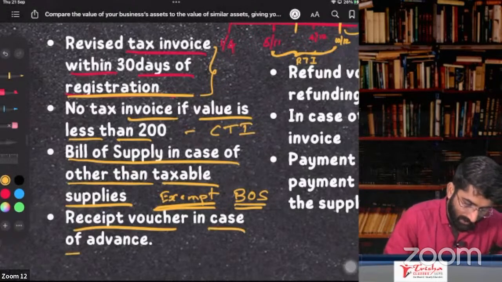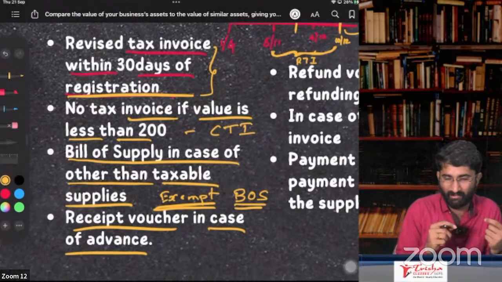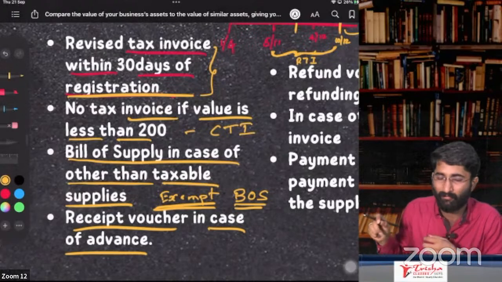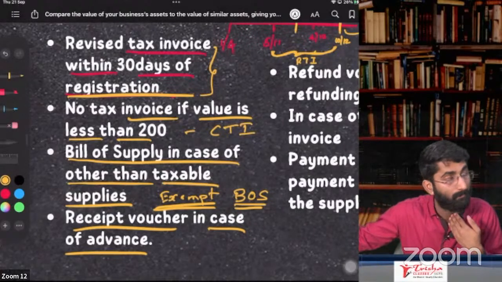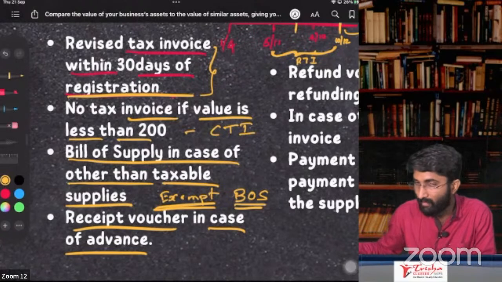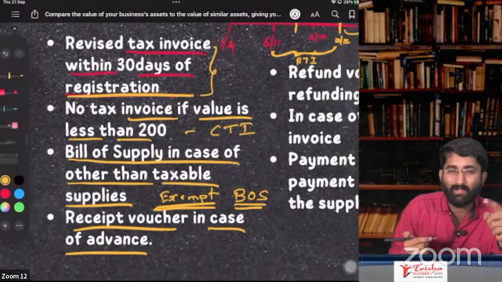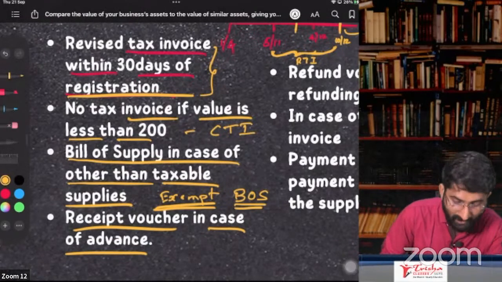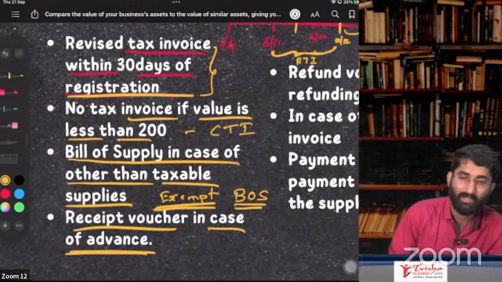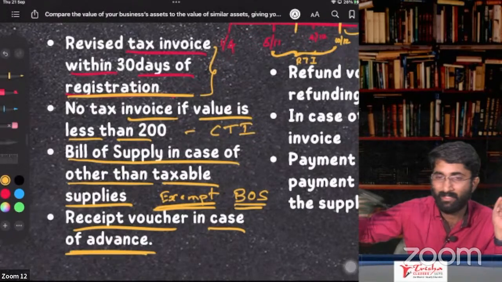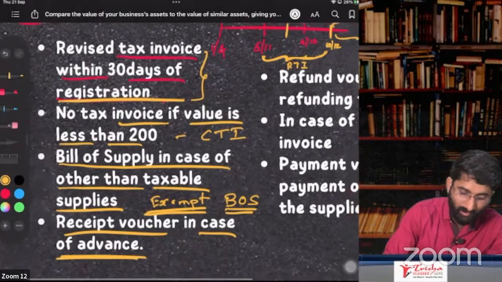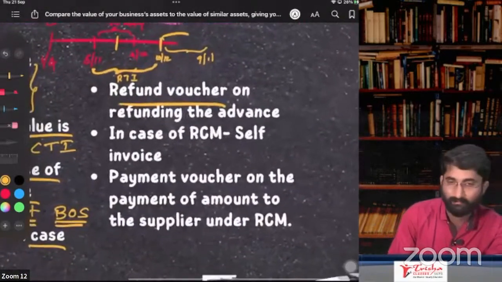Receipt voucher in case of advance. You are receiving an advance from a buyer. For that, you have to give some proof, that is the receipt voucher. No, sir, he is not purchasing, I have to refund him the amount. For that, you have to give the refund voucher.